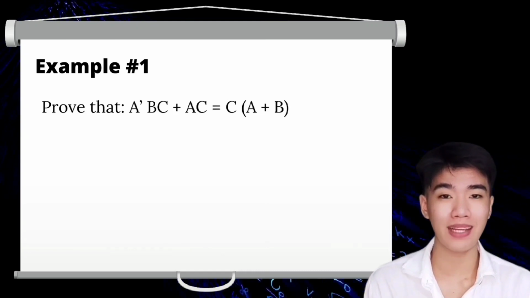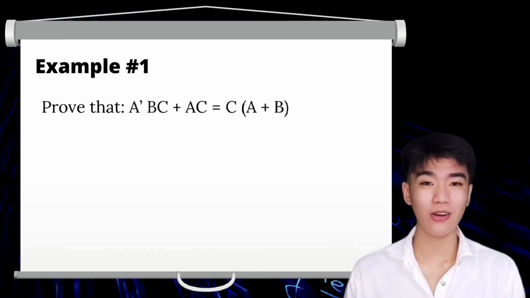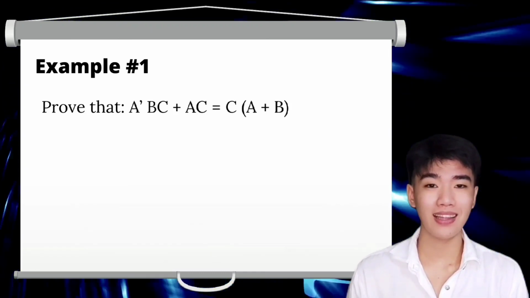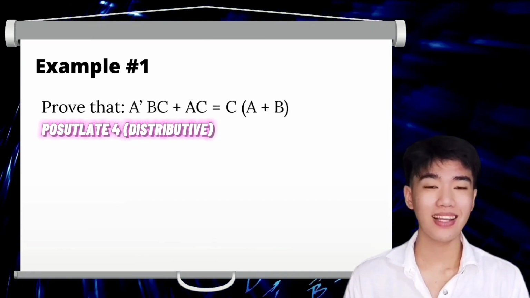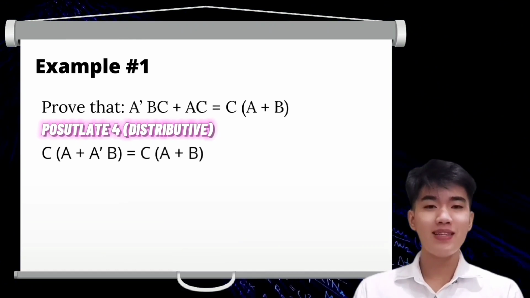Because ito yung magsisilbing guide natin sa pagsisimplify. In this case, makikita natin na meron tayong common variable dun sa dalawang term, which is yung variable c. Based dun sa table, or dun sa postulate for distributive property, pwede nating ilabas yung c. So yung equation natin is magiging c quantity a plus a prime b.